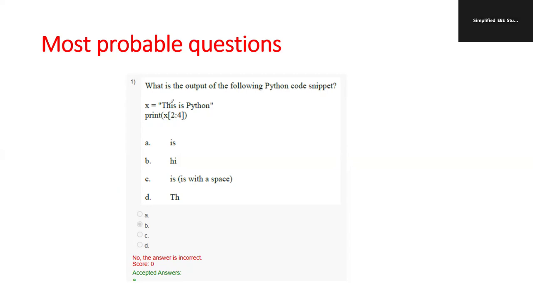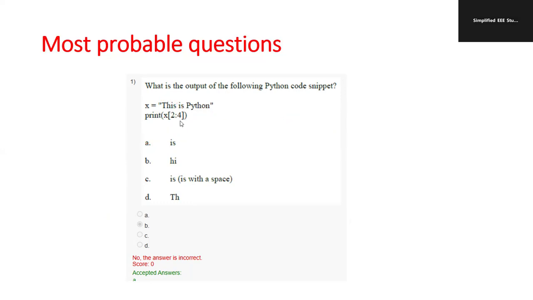So here first of all, T stands for 0. This is 1. Okay, this is my 2, and this is my 3, then 4. Like that, the counting will be done. So if I go for 2, the second position will be accepted. What is the second position? I is the second position. Then the third will be printed. The third also will be printed. But the fourth onwards, it will be excluded. So what is the right answer? The right answer is A. Kindly select option A. So you should have the basics of Python.